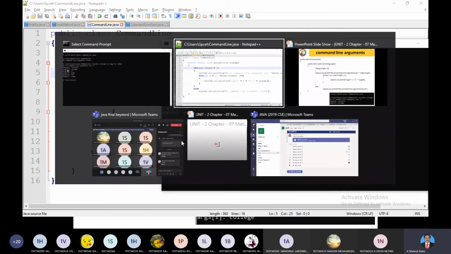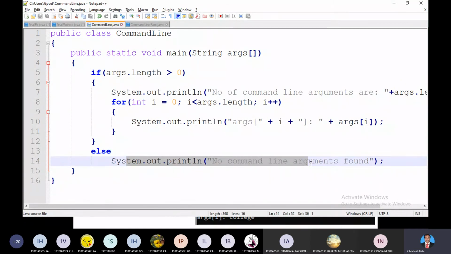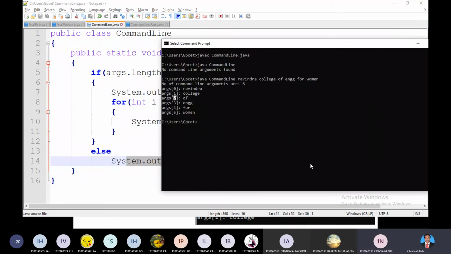Okay, any doubt in this? Think that the length is equal to 0 or more than 0, then you can say that the user entered certain values. If it is less than 0, you can say that the user entered no arguments. Any doubt in this? Am I clear? No, sir. Yes, sir.